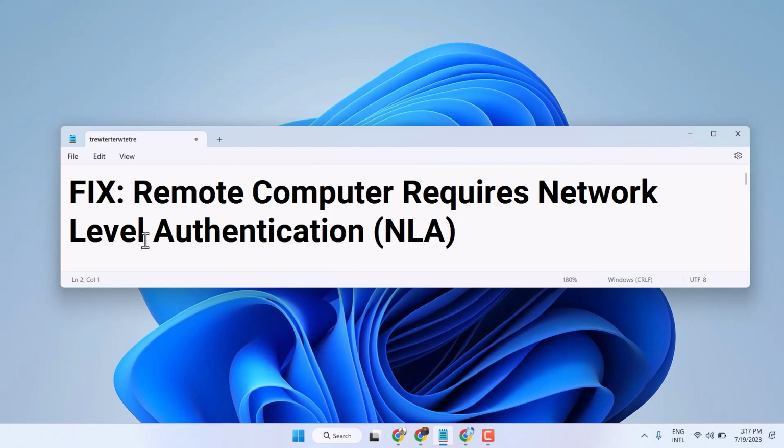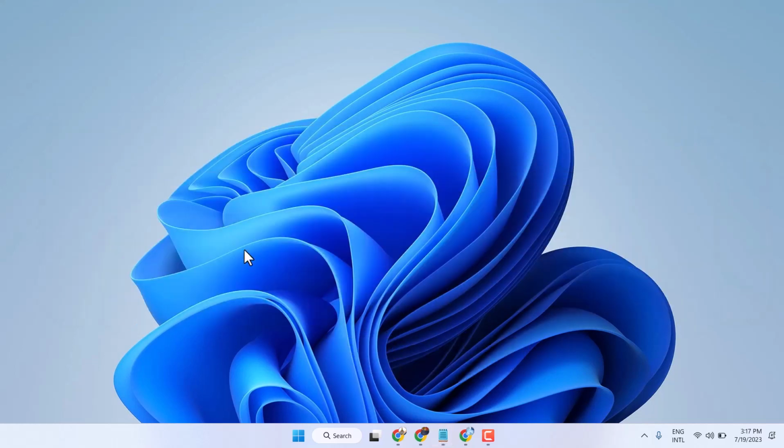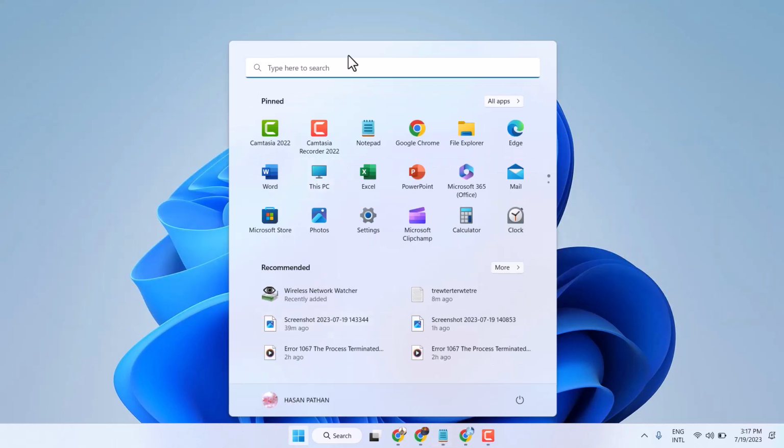In this video, I will show how to fix and resolve the error "Remote computer requires Network Level Authentication (NLA)." To fix and resolve this error, you can try this method.